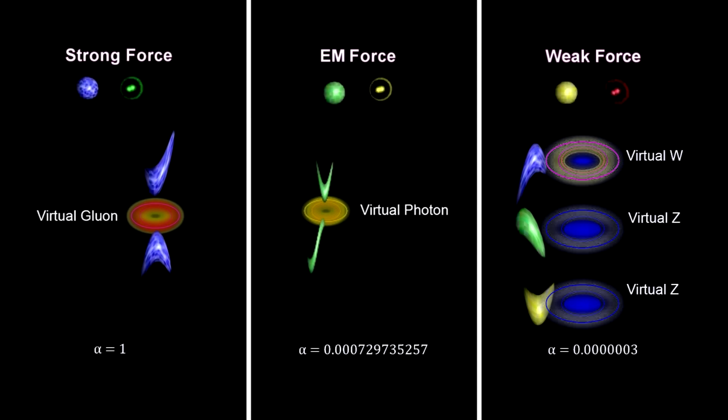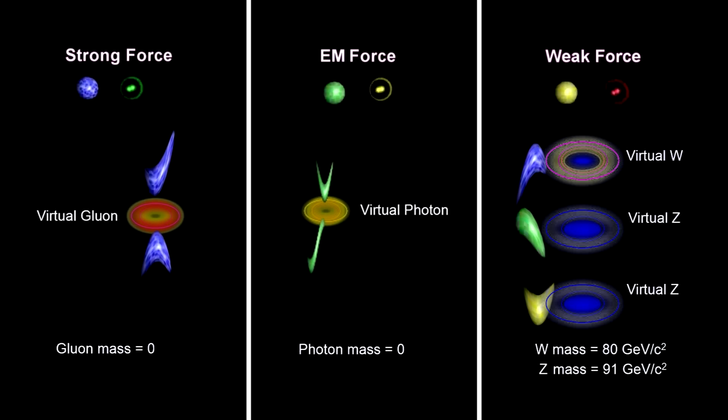We call it the weak force because its coupling constant is 3.3 million times smaller than the strong force coupling constant. And unlike massless photons and gluons, these particles are massive, around 50 times more massive than an up quark and 160,000 times more massive than an electron. This makes the range of the weak force around 1/10 of 1% of the diameter of a proton.